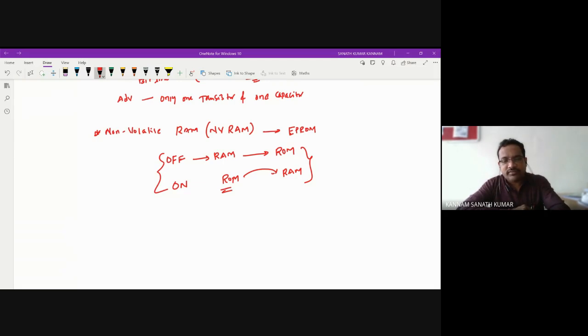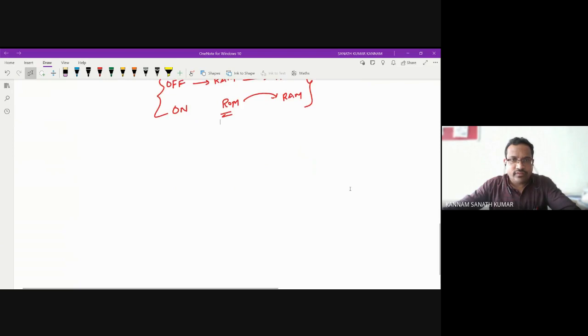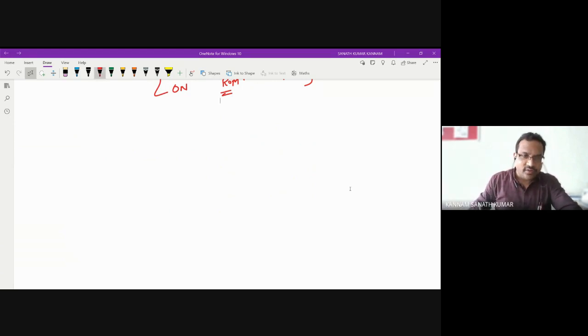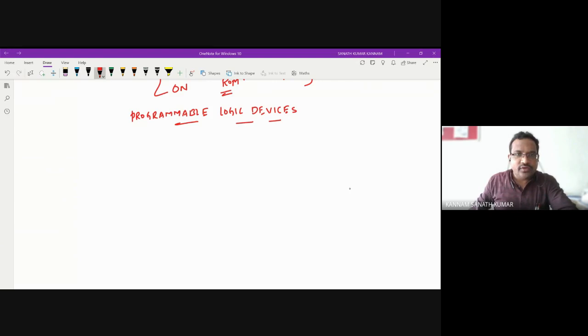Till now I explained to you about the RAM. Next, ROM is there. We call these ROMs programmable logic devices, programmable logic devices.